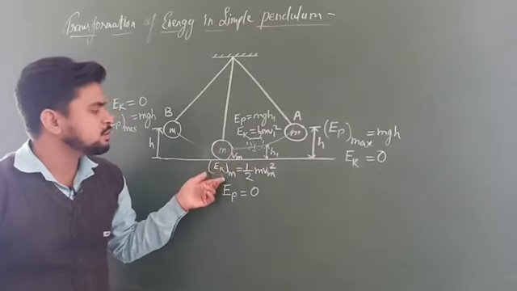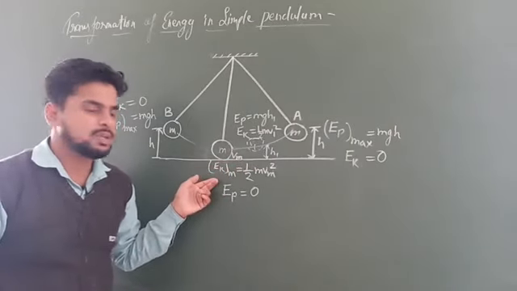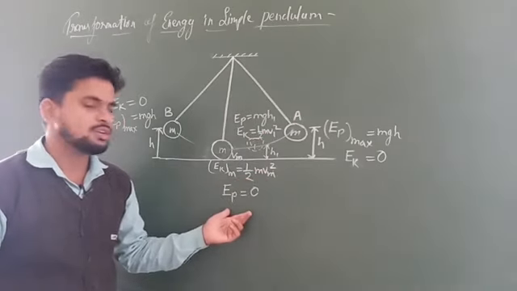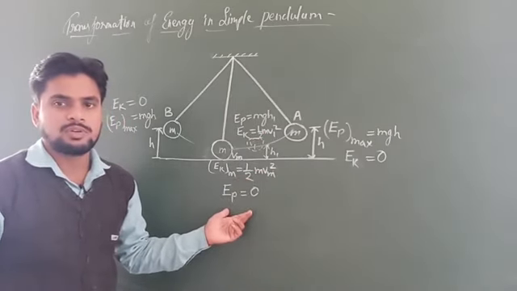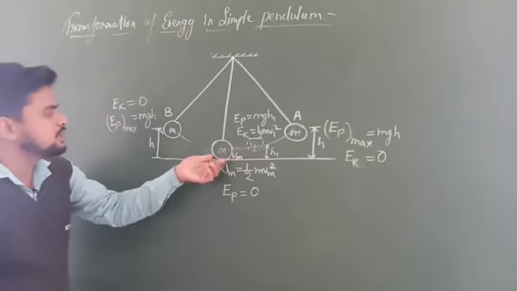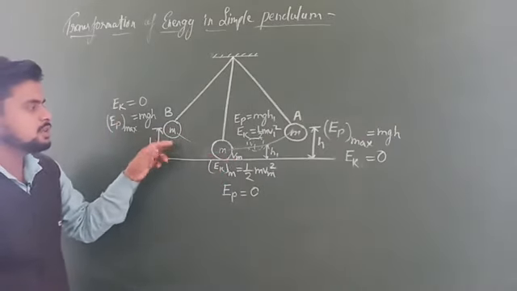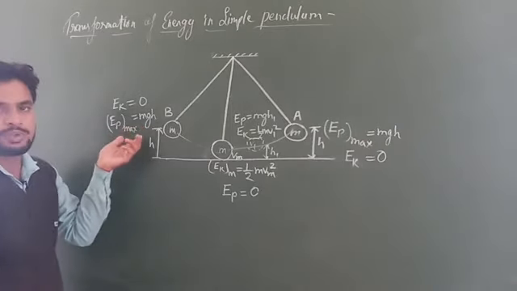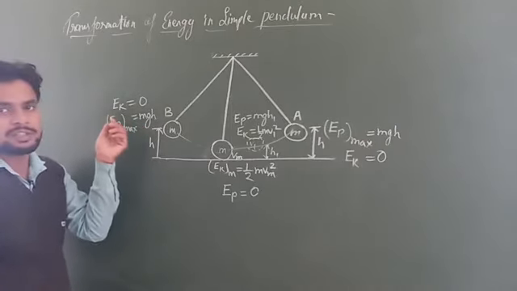Again when it comes back to mean position, then it has only kinetic energy but no potential energy. And when it goes in the other direction of the mean position, again it attains the potential energy, but that is the highest potential energy but no kinetic energy.